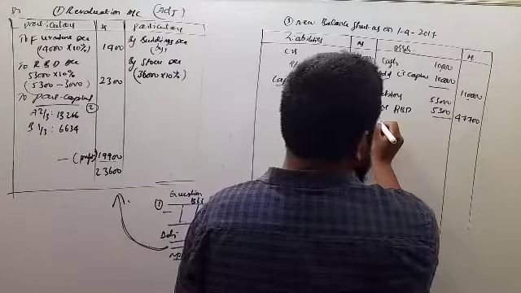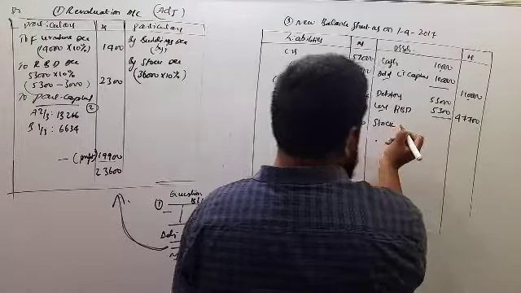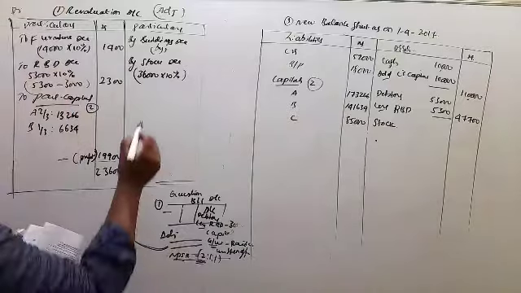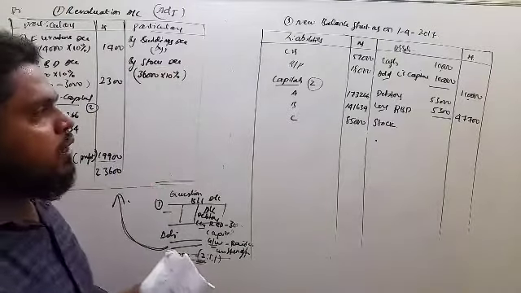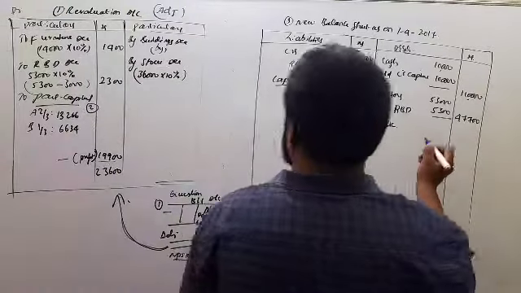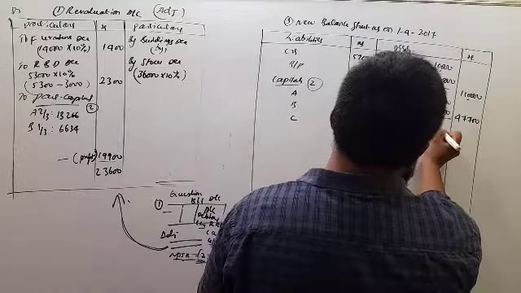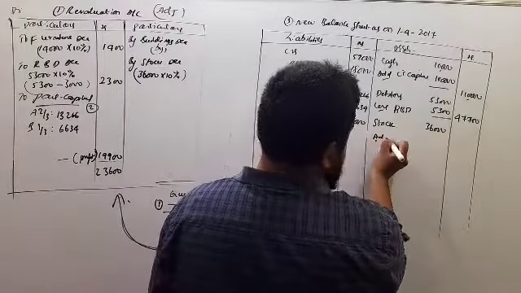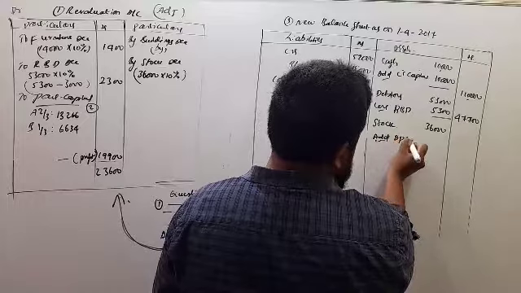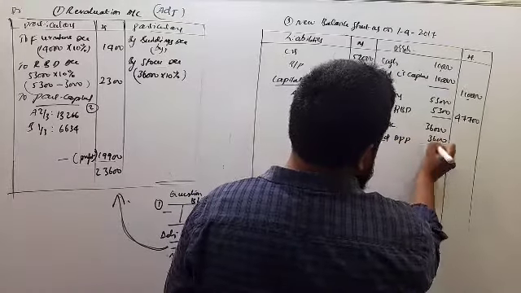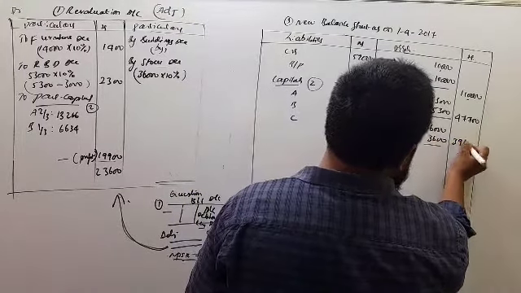Next, stock. You got appreciation, 3,600 we have to add. So stock 36,000 plus appreciation 3,600, 39,600.